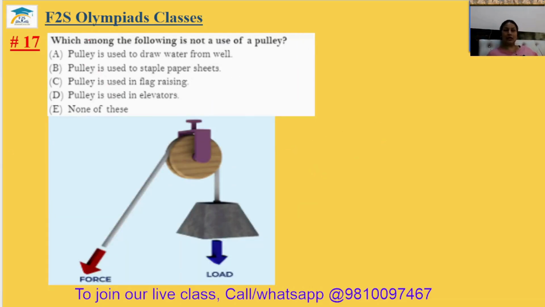Question number 17. Which among the following is not a use of a pulley? A pulley is used to draw water from a well. It is correct. A pulley is used to staple paper sheets. No. A pulley is used in flag raising. Correct. A pulley is used in elevators. Correct. So the 17th answer will be your option B.